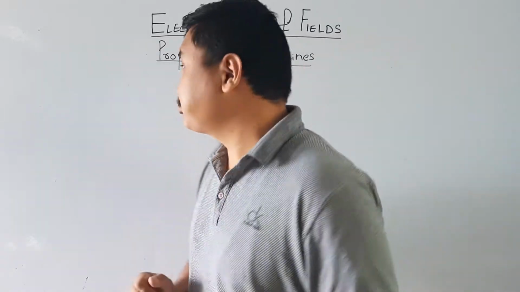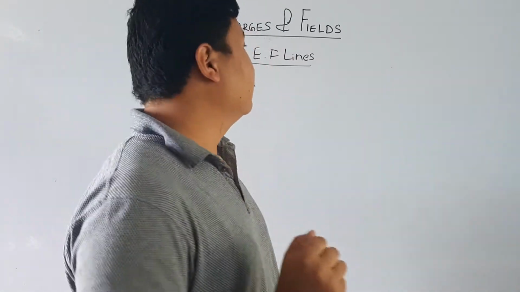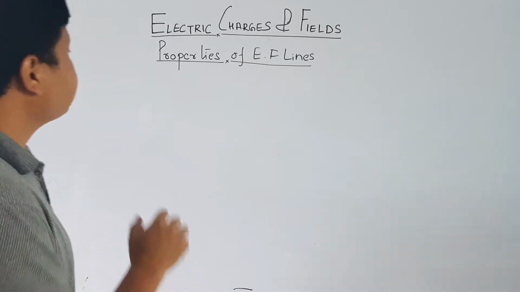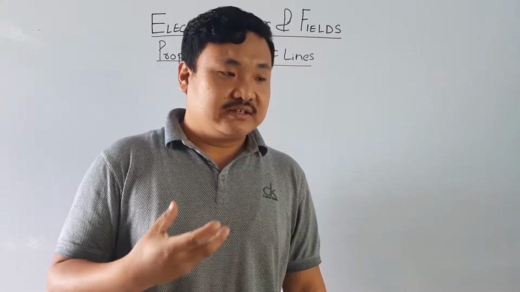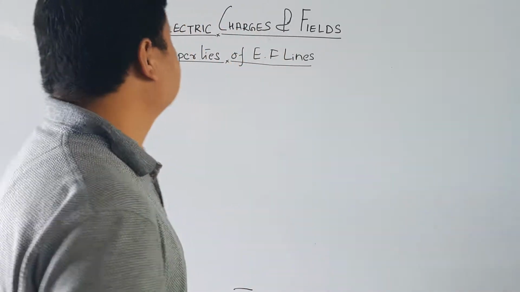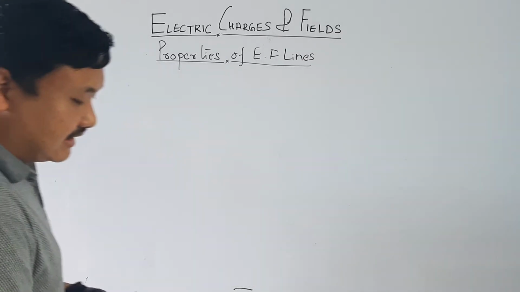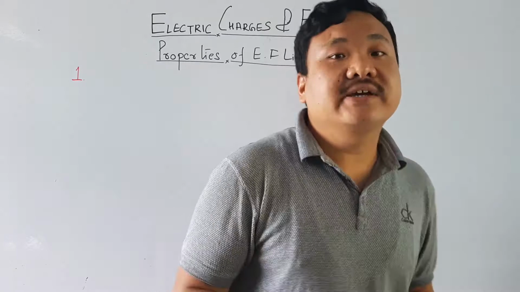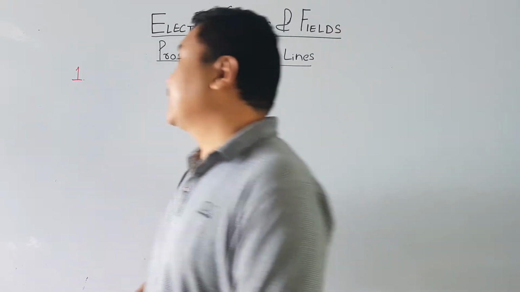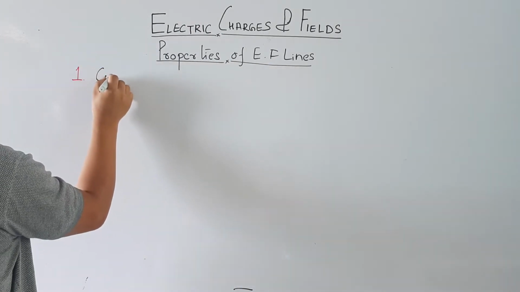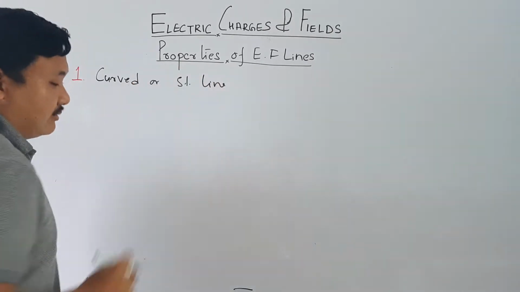So, properties of electric field lines. So far we have studied that electric field can be represented by a line. Number one property: electric field lines could be curved, or a straight line. It can be represented by a curved or straight line. Very important point.